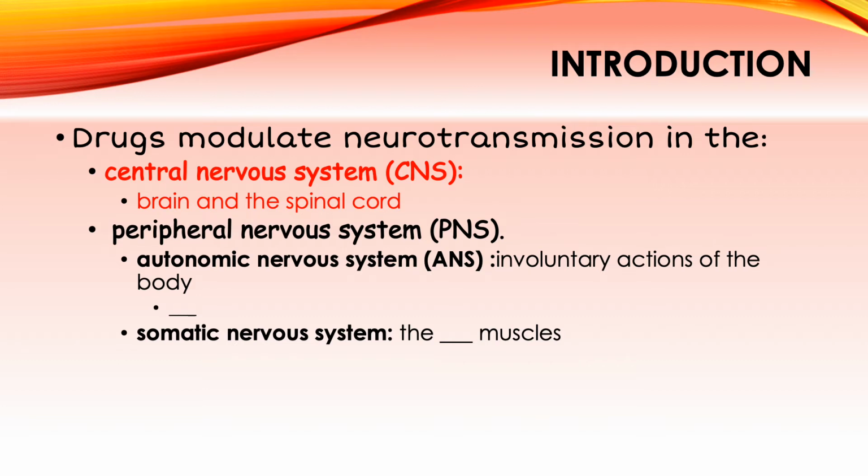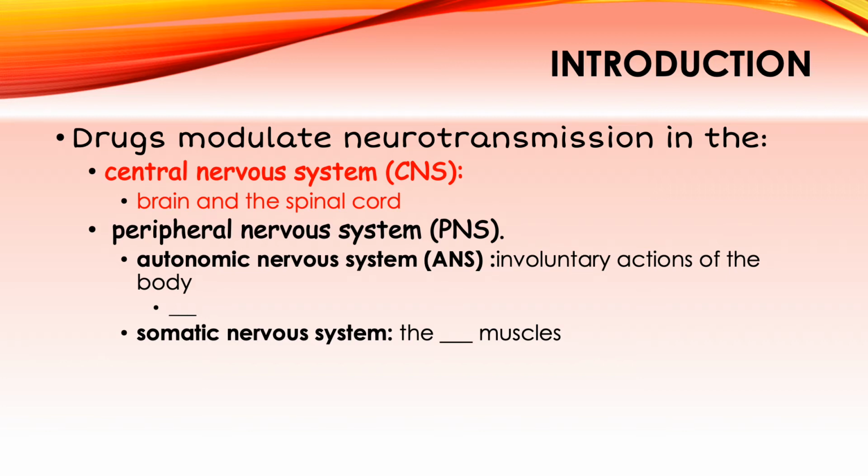The central nervous system comprises our brain and the spinal cord. Our brain generates and provides information all throughout the body, and the spinal cord relays the information going down towards our peripheral nervous system.